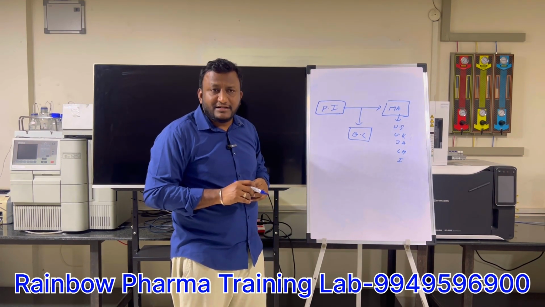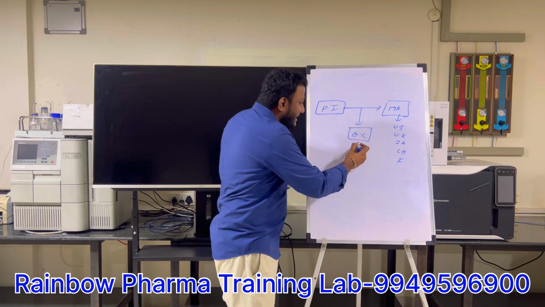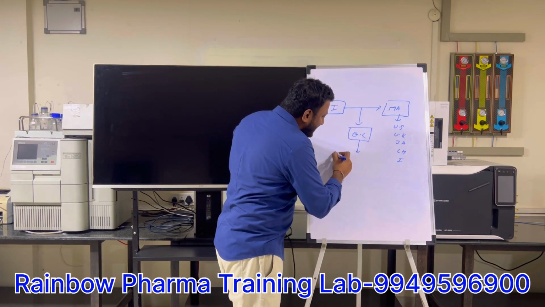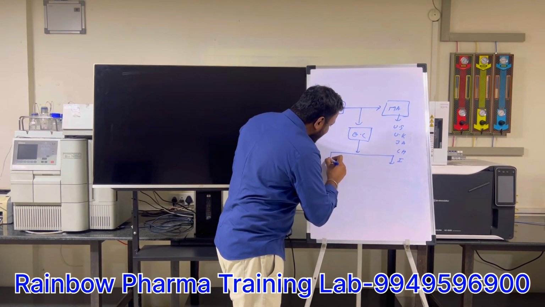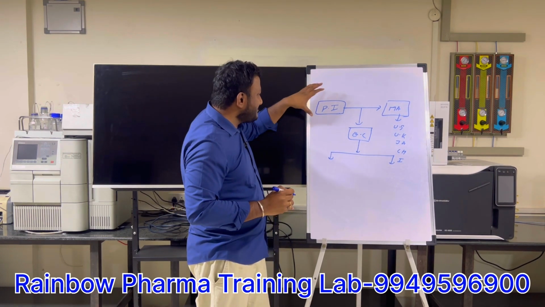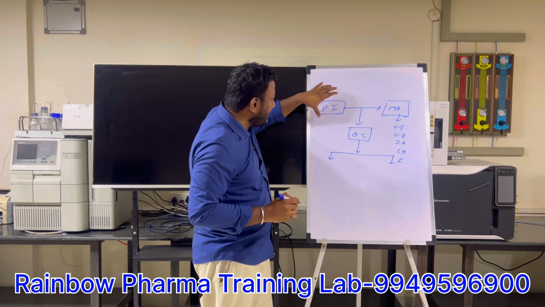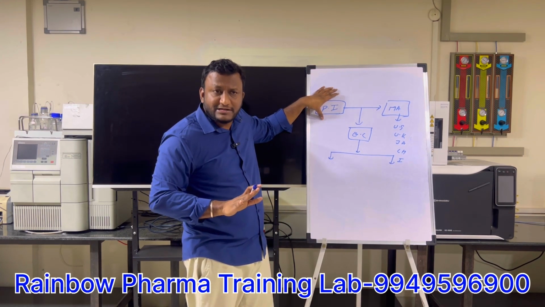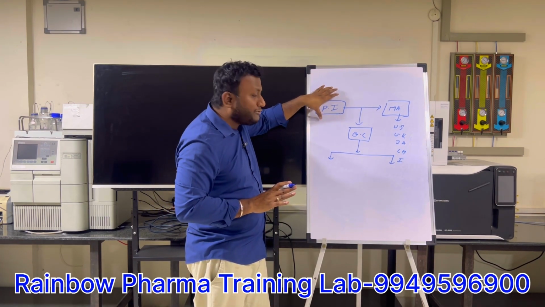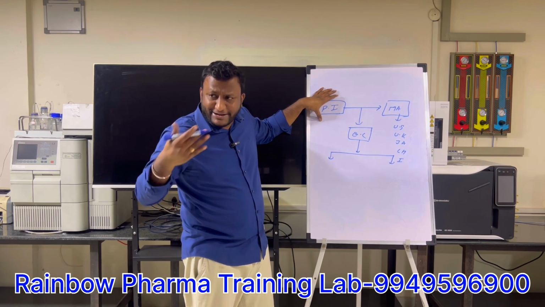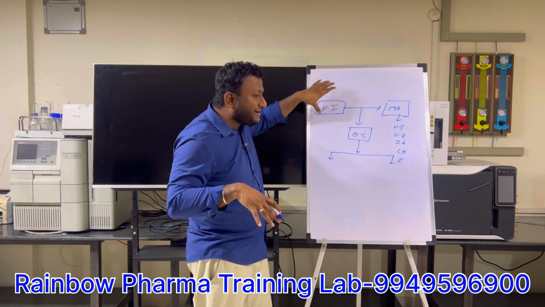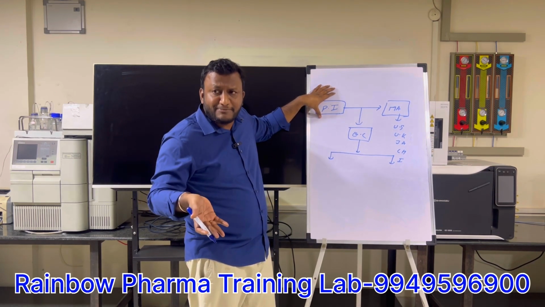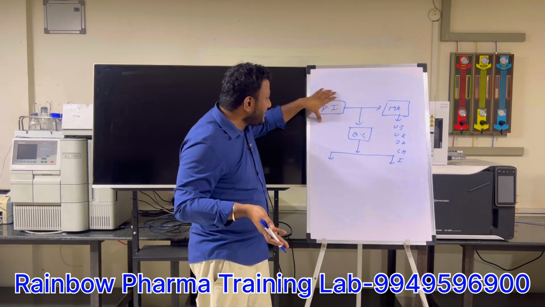One thing you should understand is what quality test parameters we perform in quality control. Let us assume this pharma industry manufactures Dolo tablets. Who is the manufacturer of Dolo? Micro Labs, right? Micro Labs manufactures Dolo 650 mg tablets.